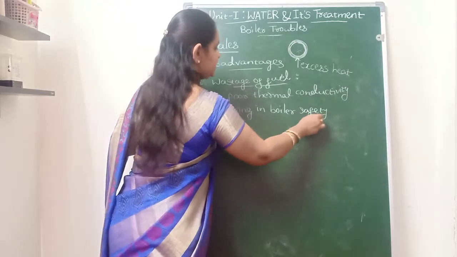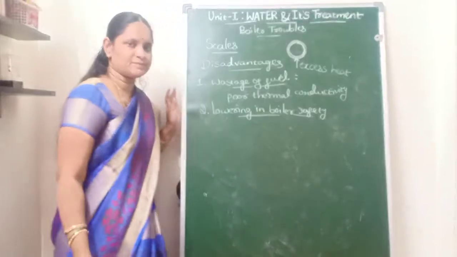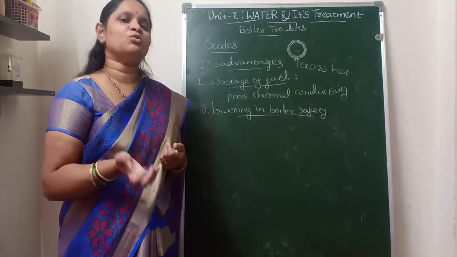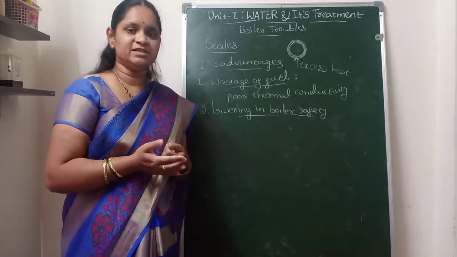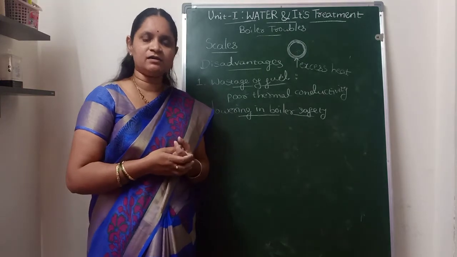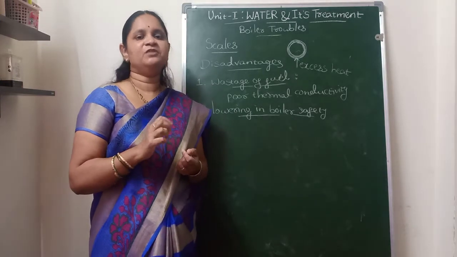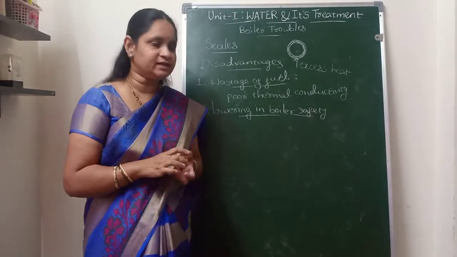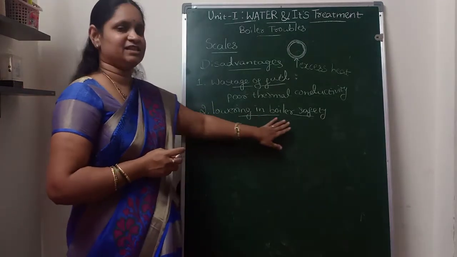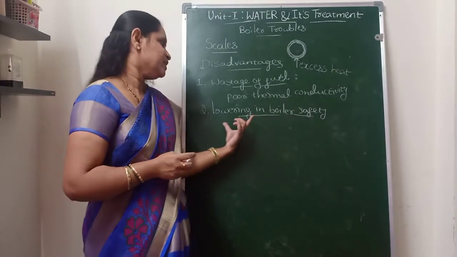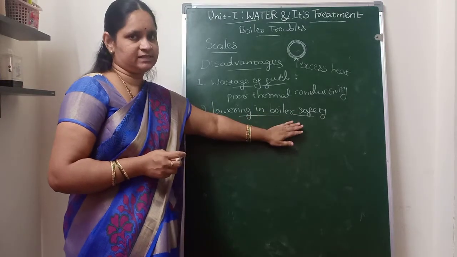When we are giving excess heat to the boilers, because of the overheating, the boiler material, which is made of either iron or some other alloy, will become soft and weak. Because of the softening of the boiler material, there will be lowering in the boiler safety.